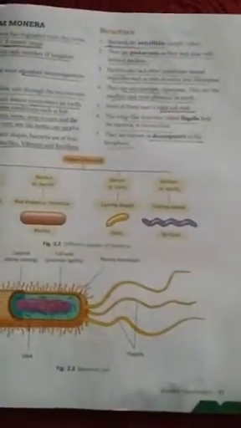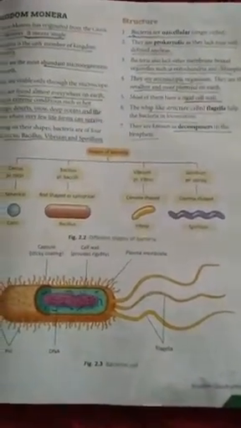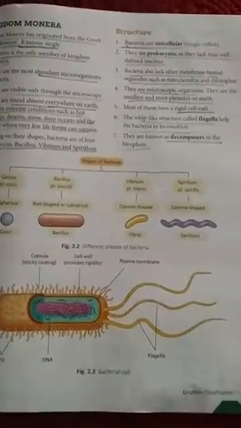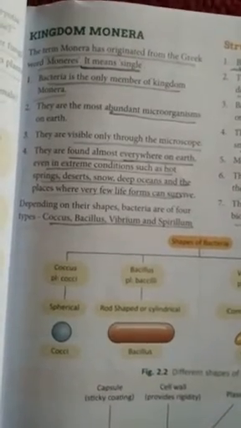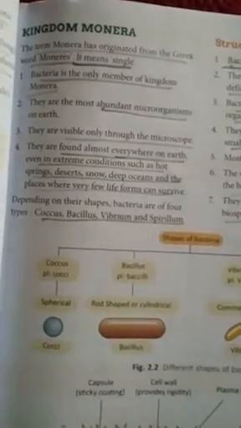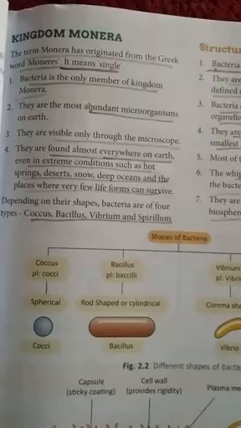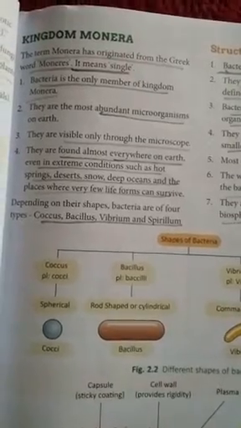Now come to the next page, that is page number 37. Kingdom Monera. The term Monera originated from a Greek word moneres, which means single. Bacteria are the members of this kingdom.